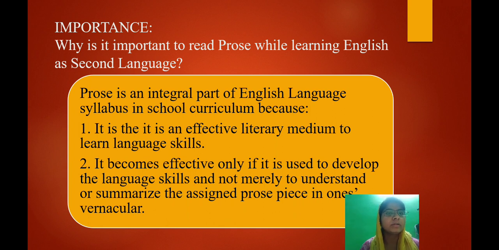So the purpose of reading prose assigned in the syllabus will be aiming not just at a mere summarizing of the story, because that's what happens: once you pass out of school and you look back to those prose pieces, the only thing that we remember basically is what the stories had said. At the end of the day, our language skills are still very weak, not being able to speak properly, not being able to write properly. That is because the primary necessity of prose has changed. We made a very wrong approach towards prose. The purpose was never content, the purpose was always skill based. So that is where its importance lies.